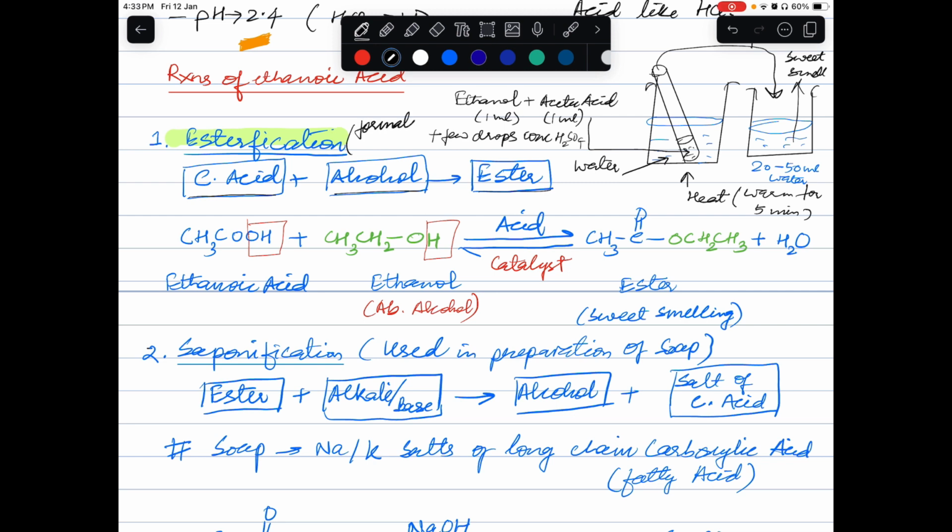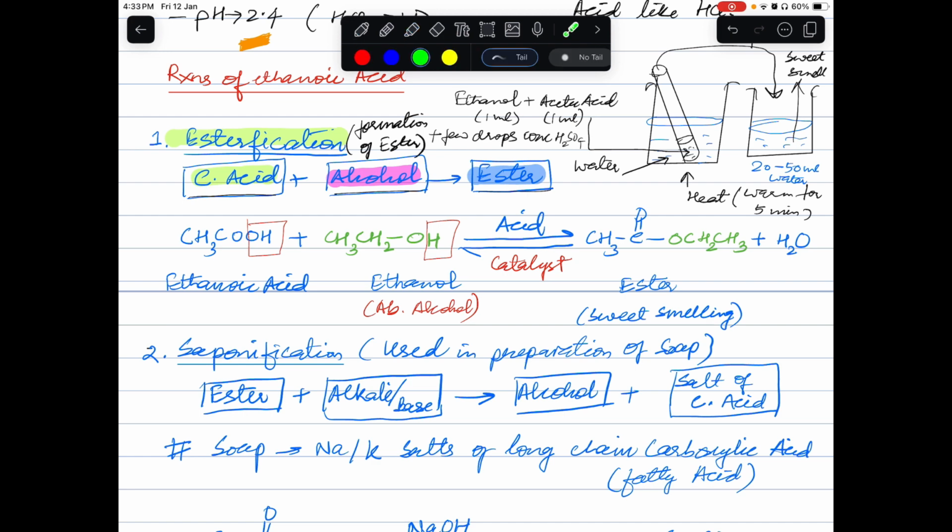Formation of ester. Esters are very sweet smelling substances. They have a fruity smell, like any fruit essence type of smell. And what is the reaction when your carboxylic acid reacts with alcohol? We will be getting a new substance that we call ester. So what is ester? Have a look here.